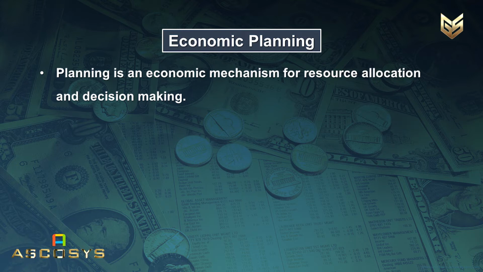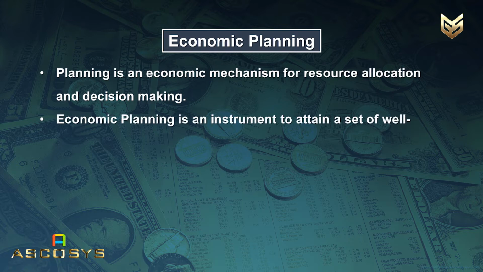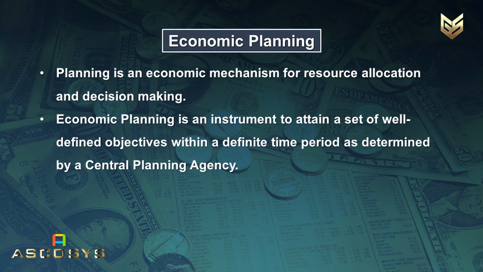That is why we can define planning as an economic mechanism for the optimum utilization of the resources that we have. Now, economic planning is an instrument to attain a set of well-defined objectives within a definite time period as determined by a central planning agency. Okay, so that is economic planning.